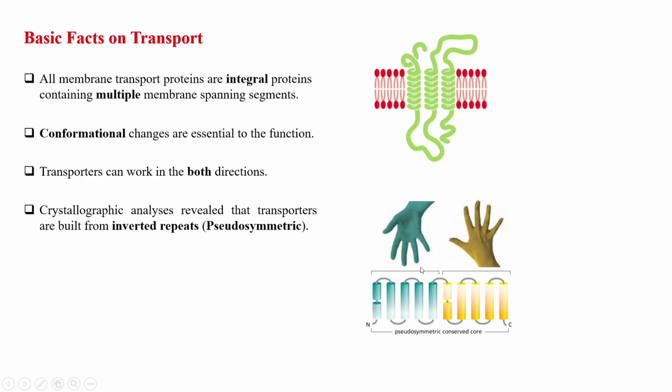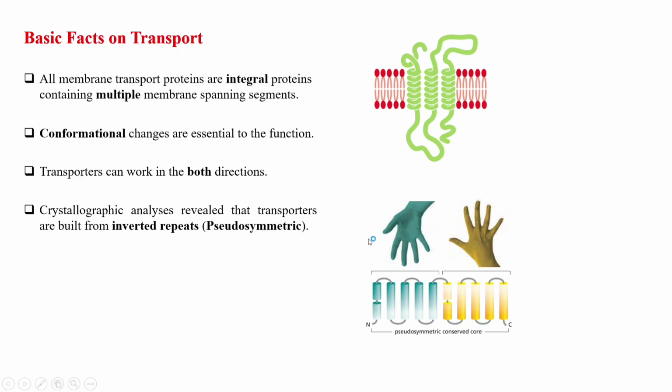Now, suppose one half portion of the protein helps the molecule to come inside of a cell. The other half portion of the same molecule, or uniporter, will have the domain that helps the same molecule to come out. The direction of the movement or transport of the molecule or the ions depends on the chemical concentration gradient.